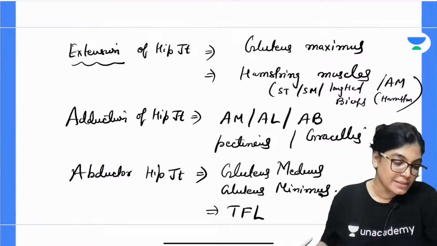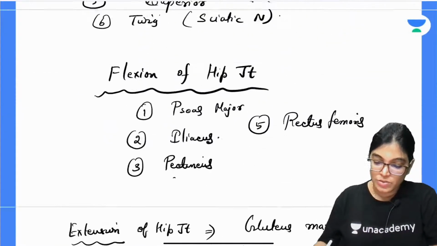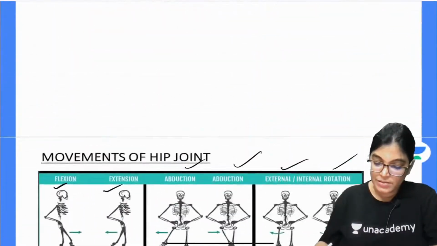What is remaining, dear? Medial and lateral rotation is remaining. So let's talk about the medial and lateral rotators.